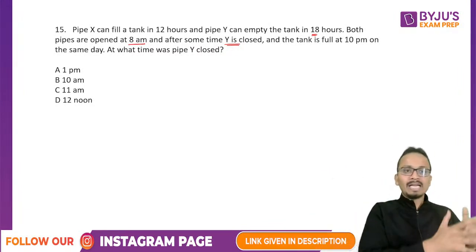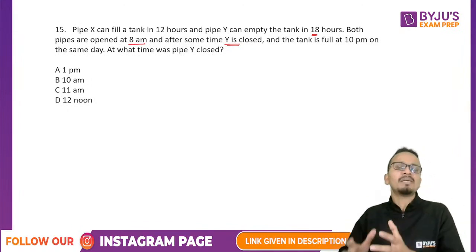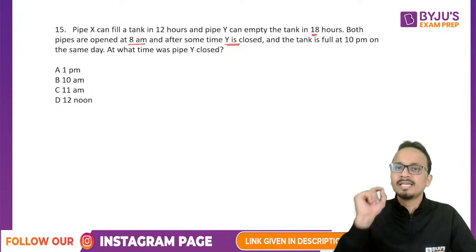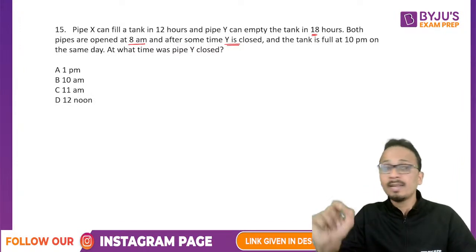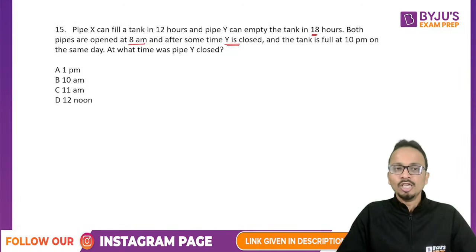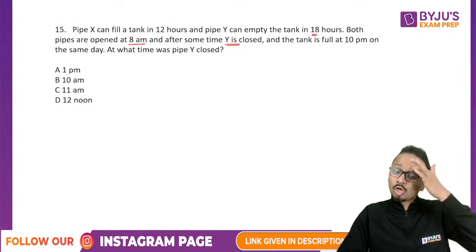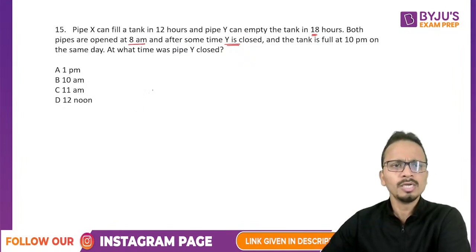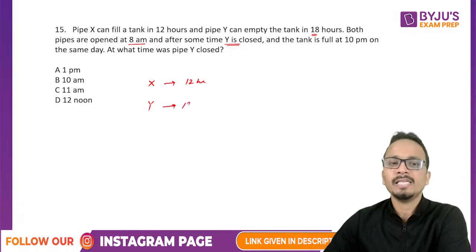Both pipes are open at 8 a.m. and after some time Y is closed and the tank is now full at 10 p.m. on the same day. The question is, at what time pipe Y was closed? Okay, I'll give you a very shortcut way of doing this question. Okay, so pipe X and pipe Y, 12 hours and 18 hours.